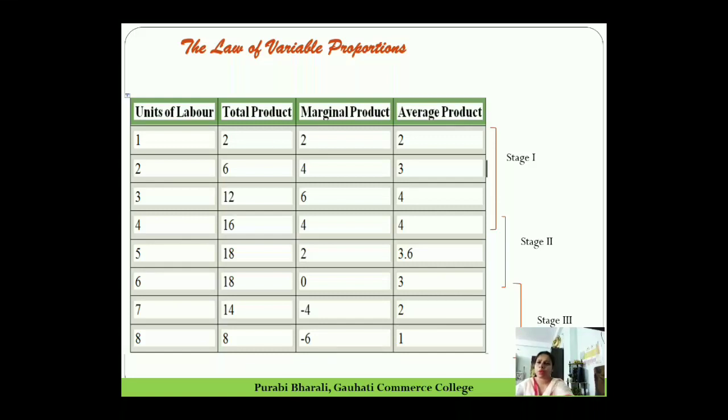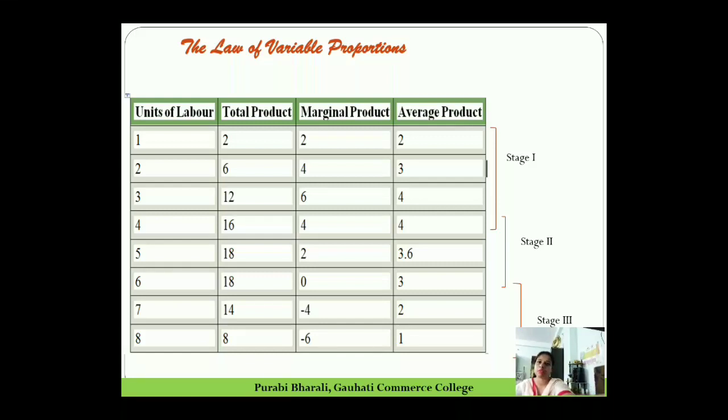If we keep on employing more, there will be less of total product and the marginal product will be negative. So stage 3 of negative return starts from the 6th unit and it continues till the 8th unit. We have shown here only 8, where we can see that in stage 3 the total product starts falling and marginal products become negative.